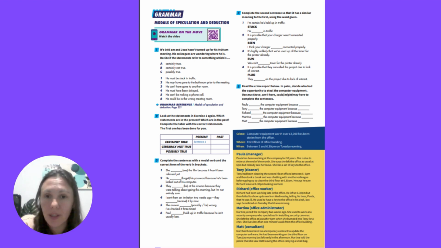And after you have made and matched the speculations, you have to go to the grammar reference on page 221, and then come back to this page and keep on doing the activities. I would like you to complete them all, and then we will see what you have done in class. If you have any doubts or if you want to review something, we will do it next class.